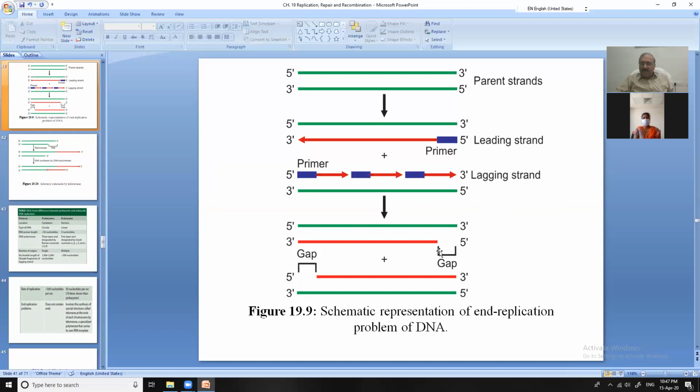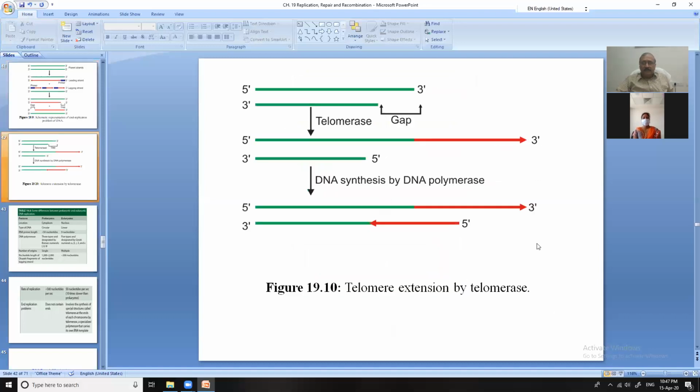Why this gap? Because the RNA has been removed. You will find a gap near the 5' end. In this strand also you will find a gap. You see this gap.